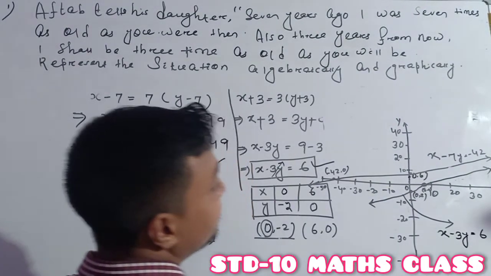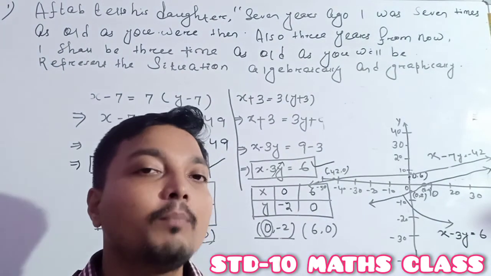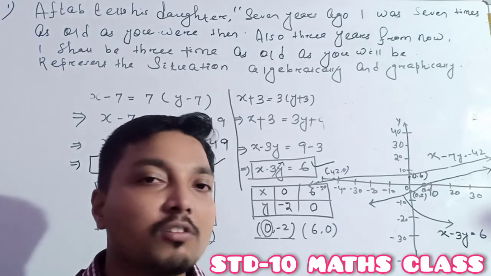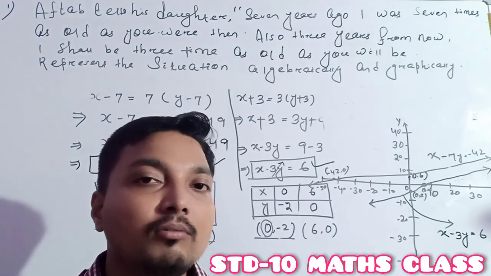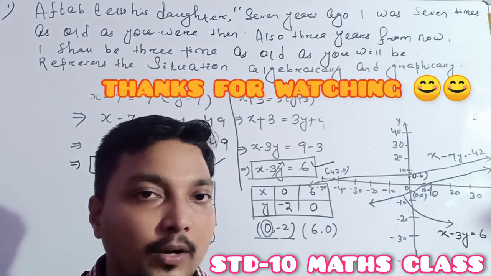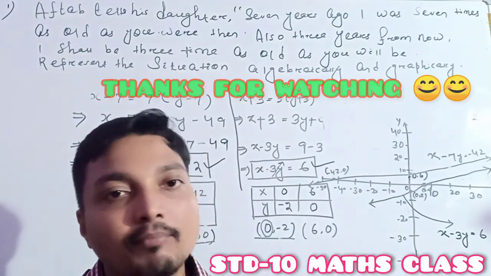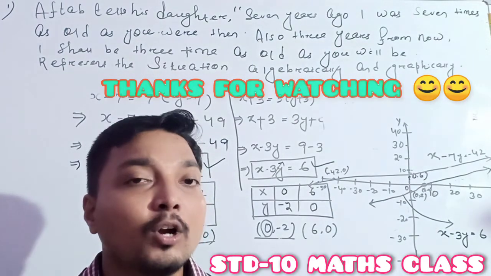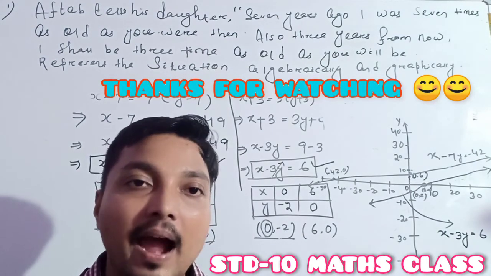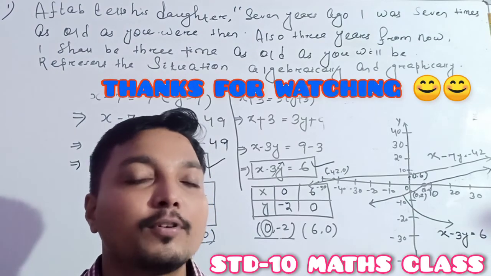Then this is the line which is the graphical representation of x - 3y = 6. So now we have already completed exercise 3.1, question number 1, question number 2, and also question number 3. Now your work is to complete exercise 3.1 along with all the previous example-related questions, and then get ready to find out how to solve and find the solution of a pair of linear equations in two variables.